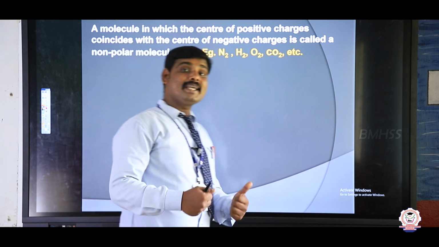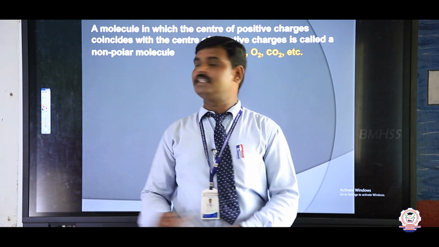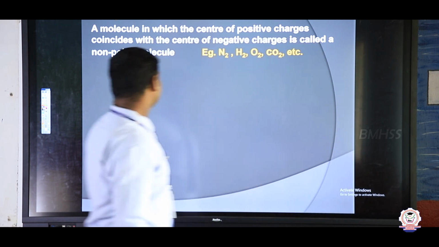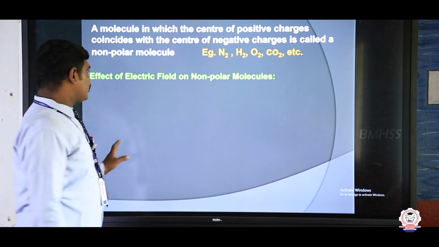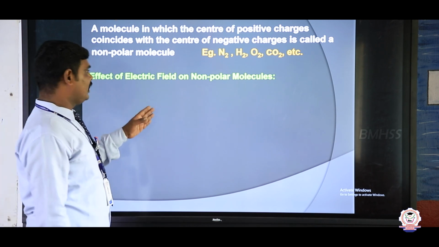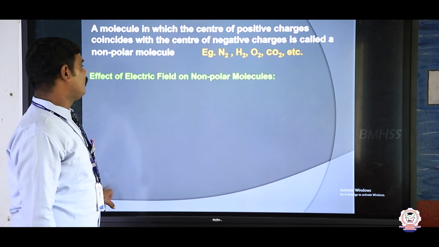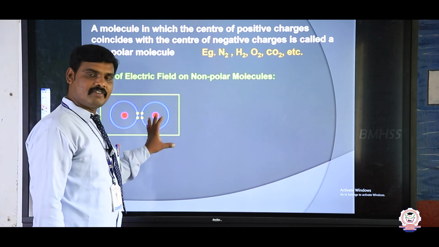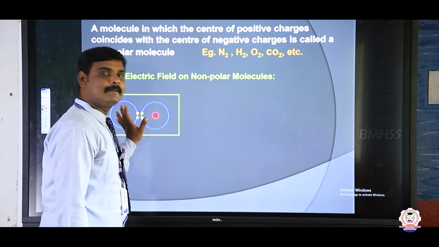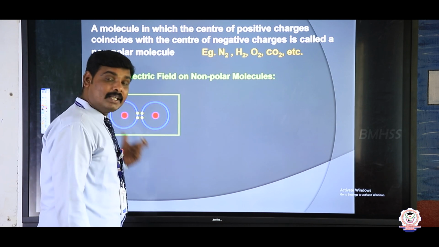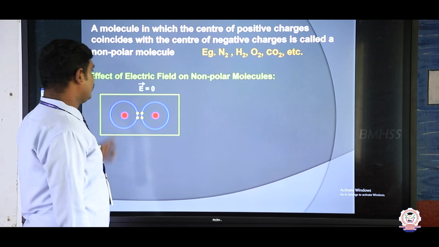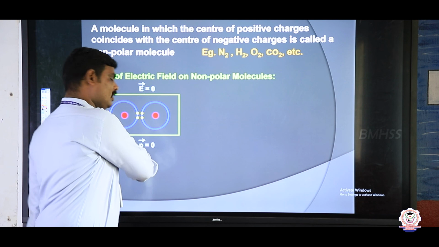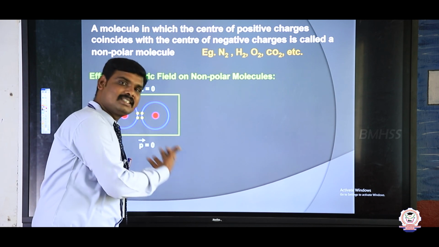Suppose I place an electric field on these non-polar molecules, what happens? Let us see the effect of the electric field on non-polar molecules. This is a non-polar molecule, the center of positive charge and center of negative charge are coincident. So there is no dipole moment in the absence of an electric field. If E is equal to 0, there is no electric field, so the P vector is also equal to 0.